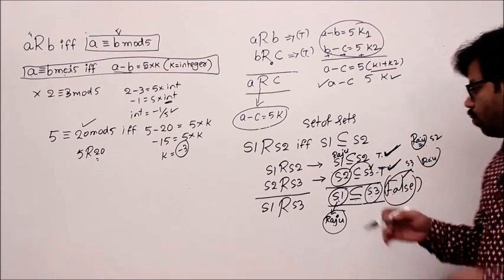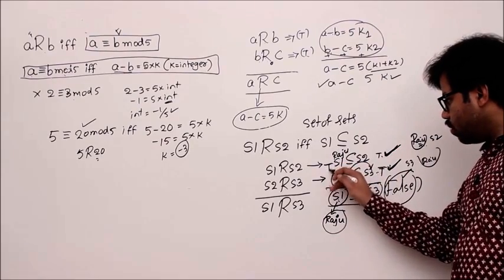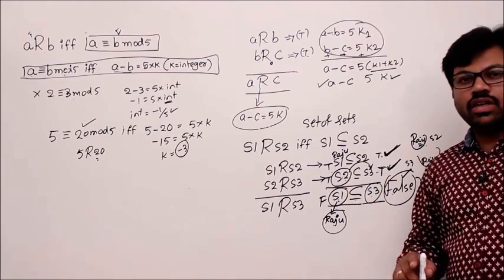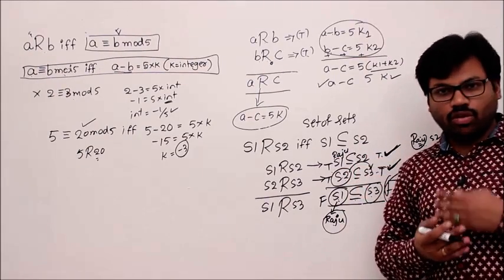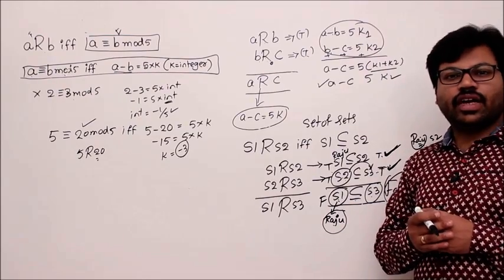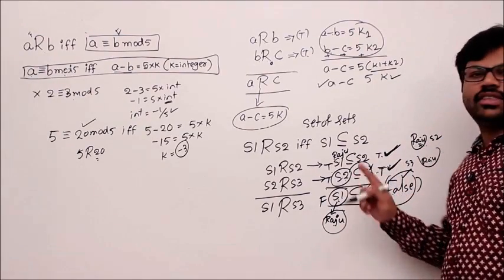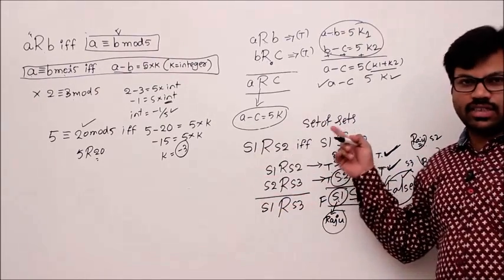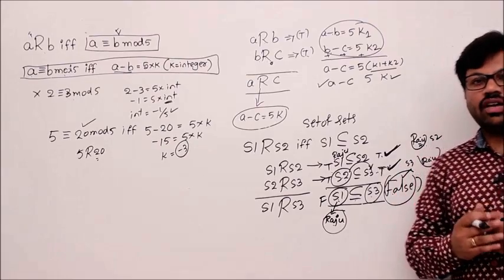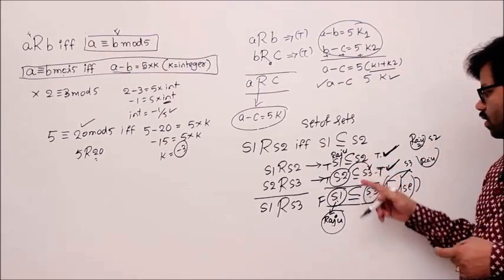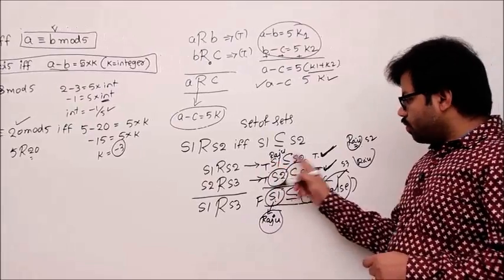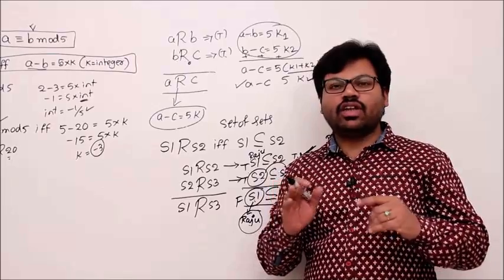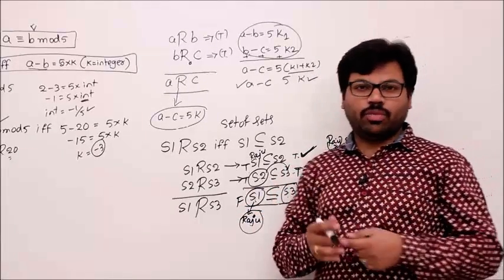But we know that to prove some statement false, premises should be true and conclusion should be false. This is impossible. Whenever you make the conclusion false, automatically my premises also become false. That's why I can say that you never get a true-false case. We tried but we failed. You remember it. Okay. That's why this relation is always transitive. So the method I used is called proof by contradiction. I initially assumed that the overall statement is false, but later on I realized that the assumption is wrong. This is called proof by contradiction.